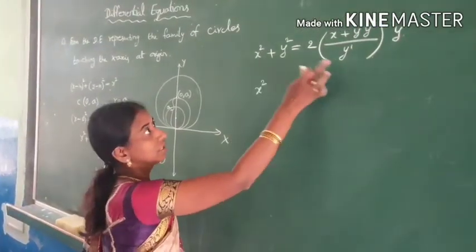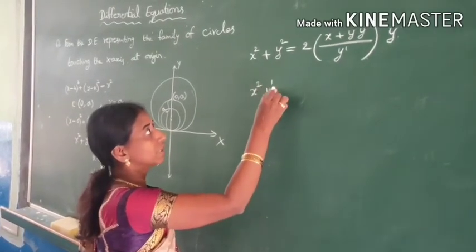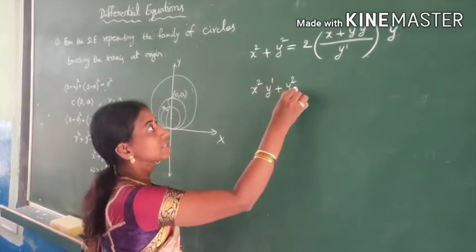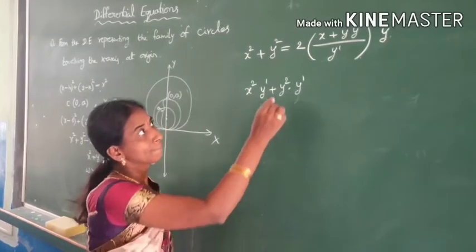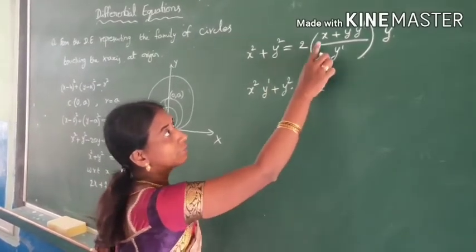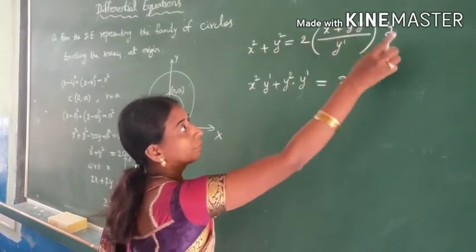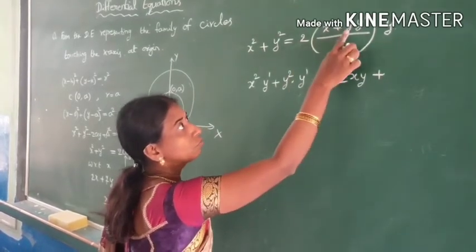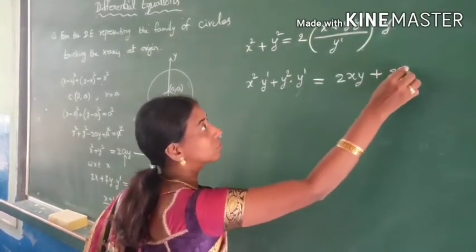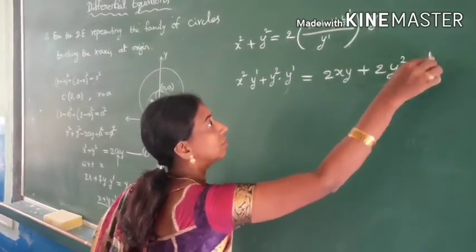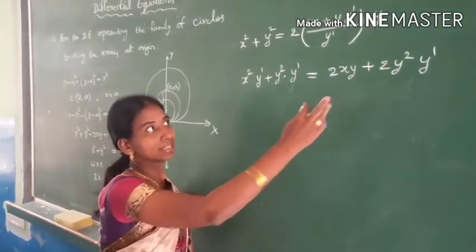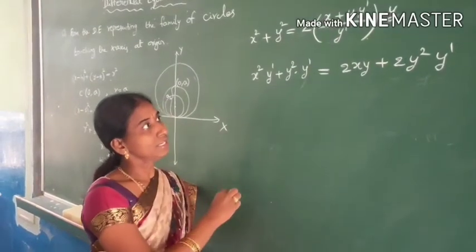Cross multiplying, x square y dash plus y square y dash is equal to 2xy plus 2y square y dash. Y dash is nothing but dy by dx.